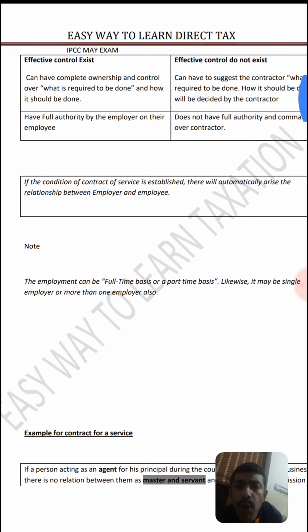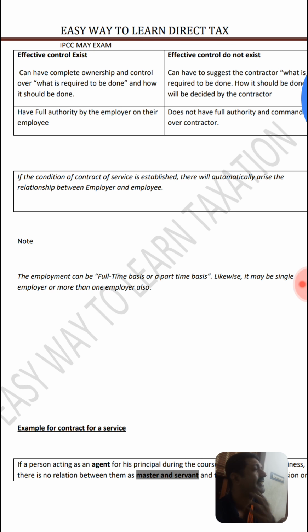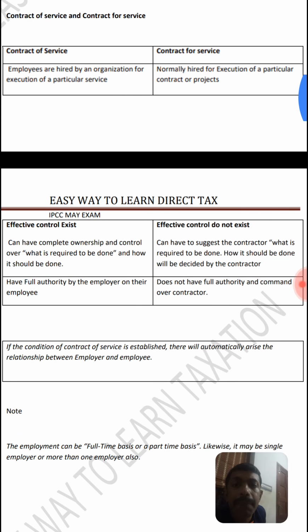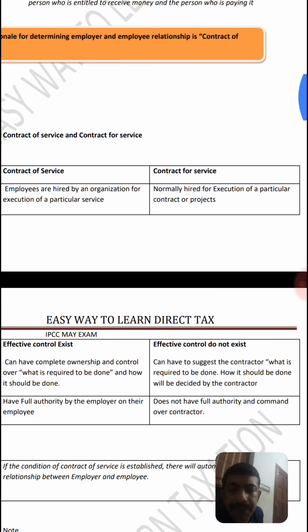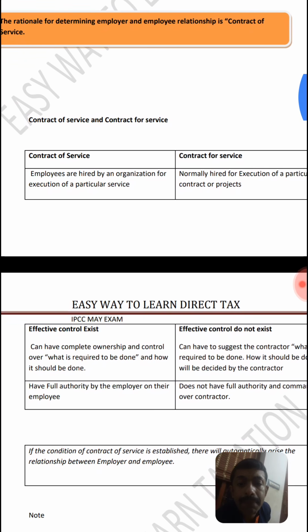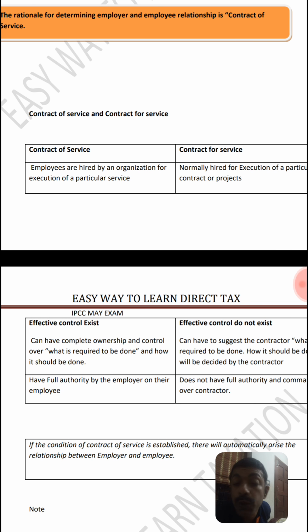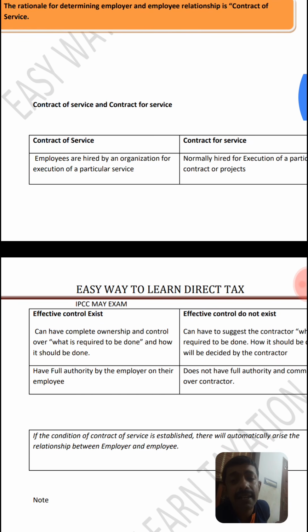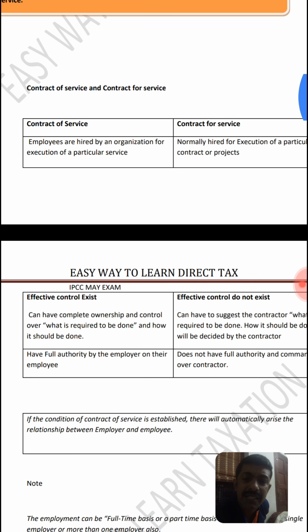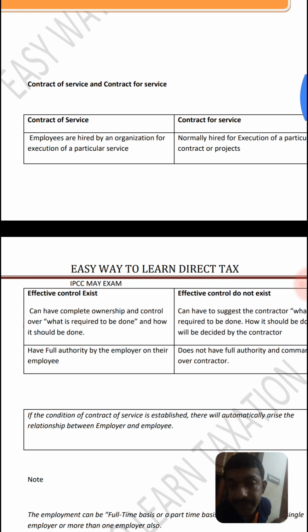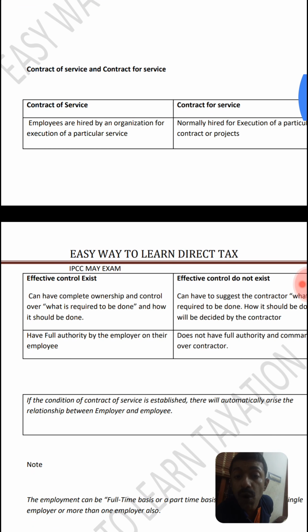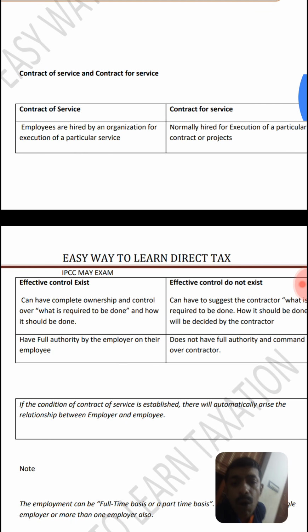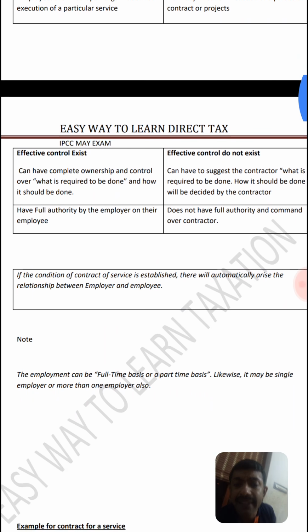So employment can be classified. The relationship can be present or can be in the past. It may be full time or it may be part time. So two bases we have to understand. Here also we have a timing concept. It may be either present or past. It is not necessary for a full-time basis. It may be a full-time basis relationship or a part-time basis relationship.